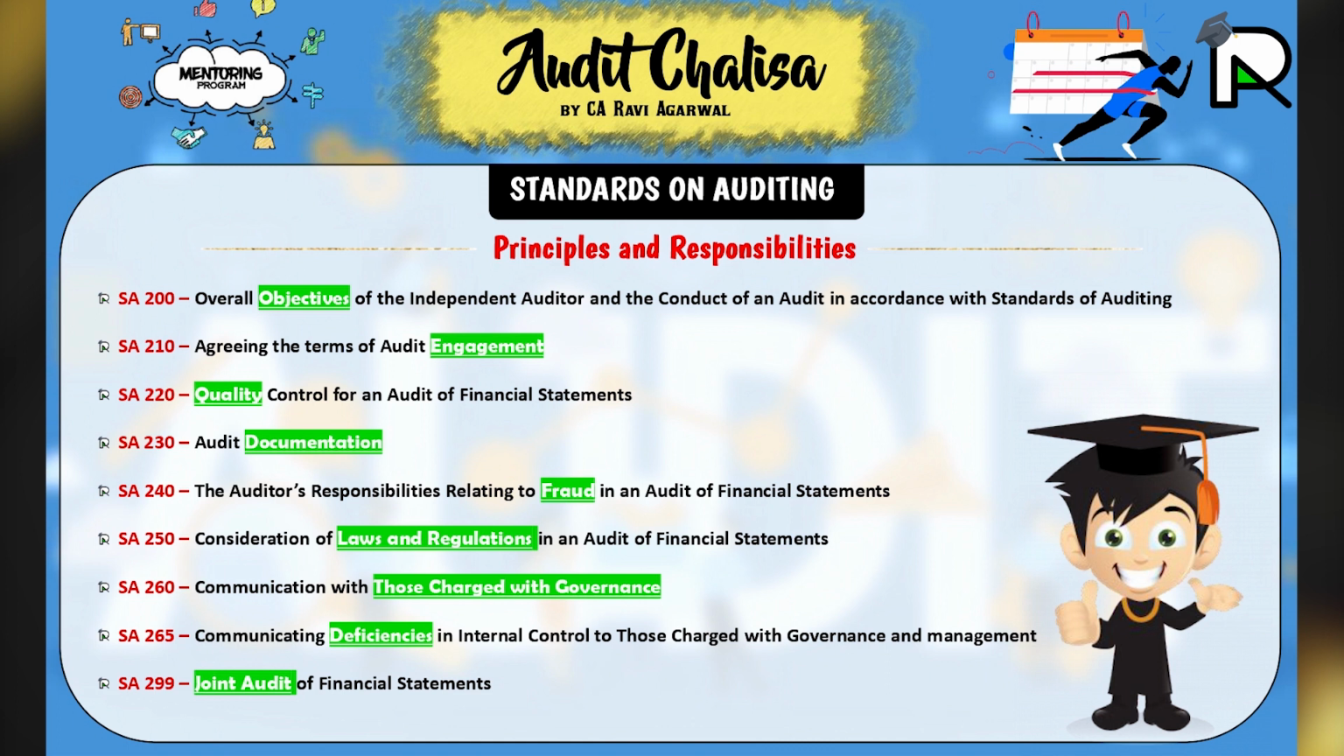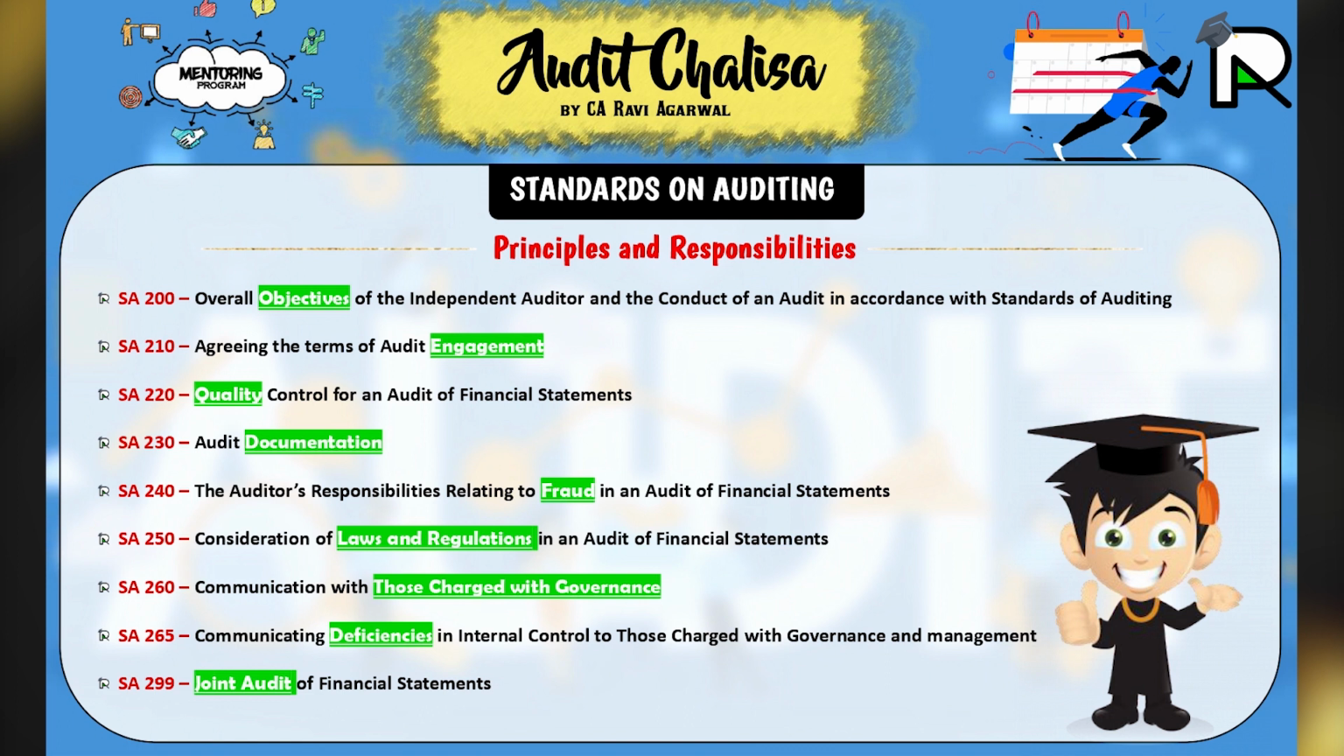260 and 265, communication with TCWG. Communicating with TCWG is 260, but communicating the deficiency in internal control to TCWG is 265. So normal communication with TCWG is standard 260, but if you are communicating deficiencies in internal control to TCWG, it is 265. 299 is joint audit of financial statements. So this is all about the 200 series, where there were 9 standards.